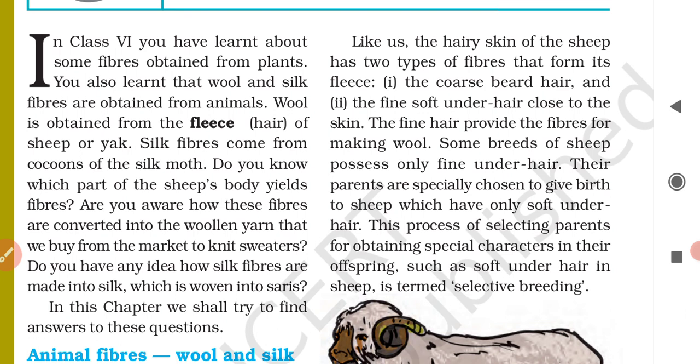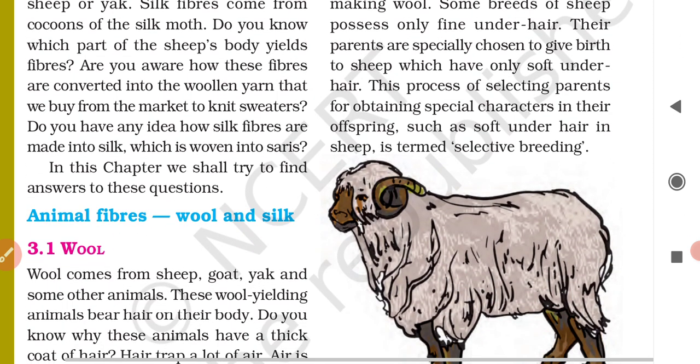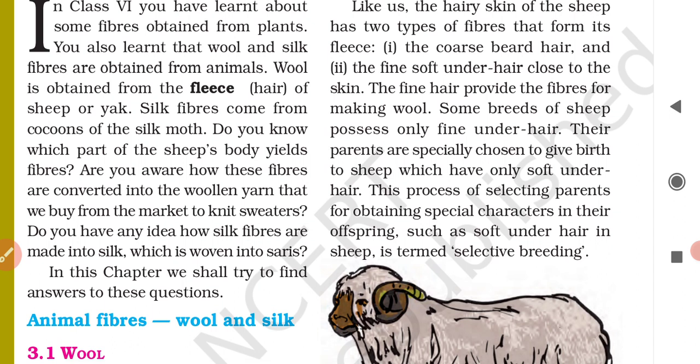Like us, the hairy skin of the sheep has two types of fibers that form its fleece. We are discussing the sheep over here. The hairy skin of the sheep has two types of fibers that form its wool coat. The first one is the coarse beard hair. The beard of the sheep has coarse, rough hair.